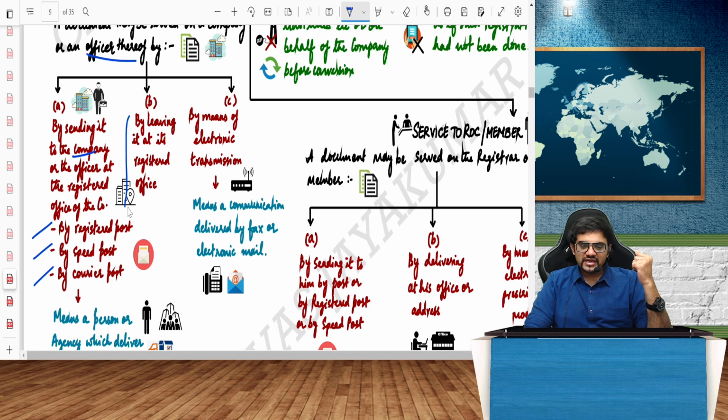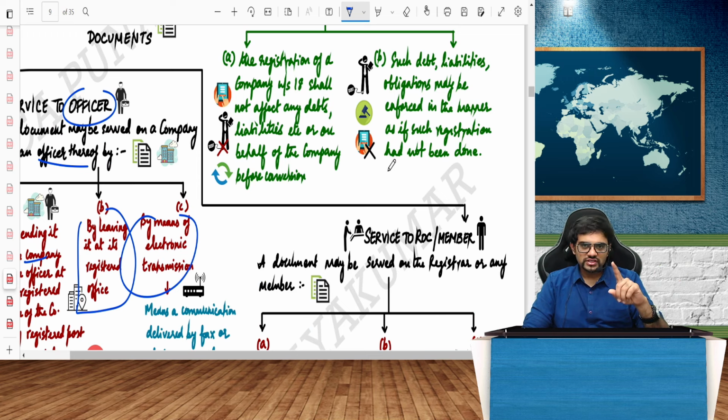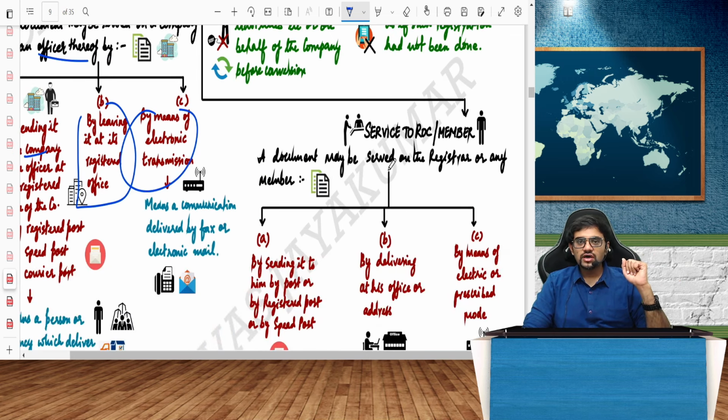By leaving it at the registered office, by going personally and leaving it at the registered office, or by electronic form, by email, fax, etc. This is for what? Service to officer. Who will serve? Anybody serving to officer. How will I serve to ROC or member?